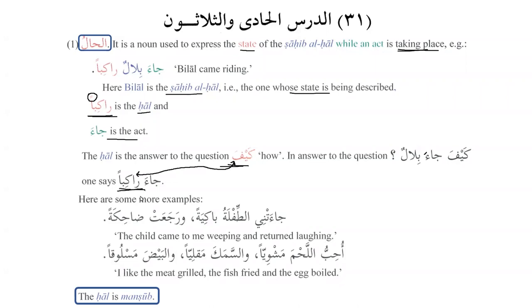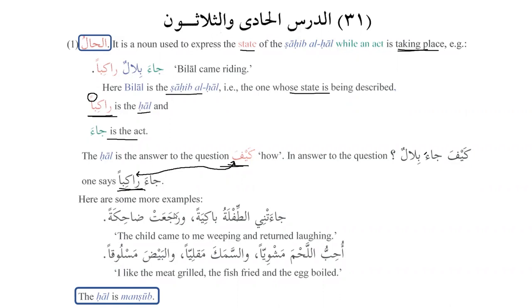For example, if I ask you, Kaifa tadrusu al-lughat al-arabiyyata, how do you learn the Arabic language? And you say, Nadrusu al-lughat al-arabiyya wa nahnu jalisuna fi buyutina, while we are sitting in our houses. So how do you learn it? كيف تتعلمون العربية؟ يعني ونحن جالسون في بيوتنا, in a state that we are sitting in our houses. Or you can say عن بعد, that means online. So whenever you get the answer to the question كيف, inshallah that will be حال.